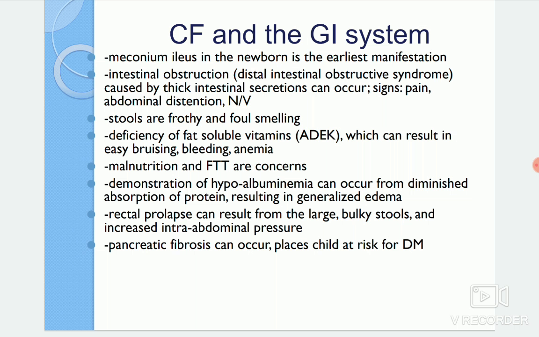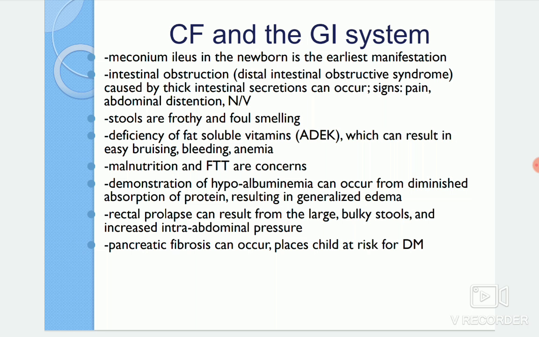The demonstration of hypoalbuminemia also can occur from the diminished absorption of protein, resulting in generalized edema. And rectal prolapse also will result here because of the large and bulky stool formations and the increased intra-abdominal pressure. And pancreatic fibrosis also mainly occurs here because of the GI system.